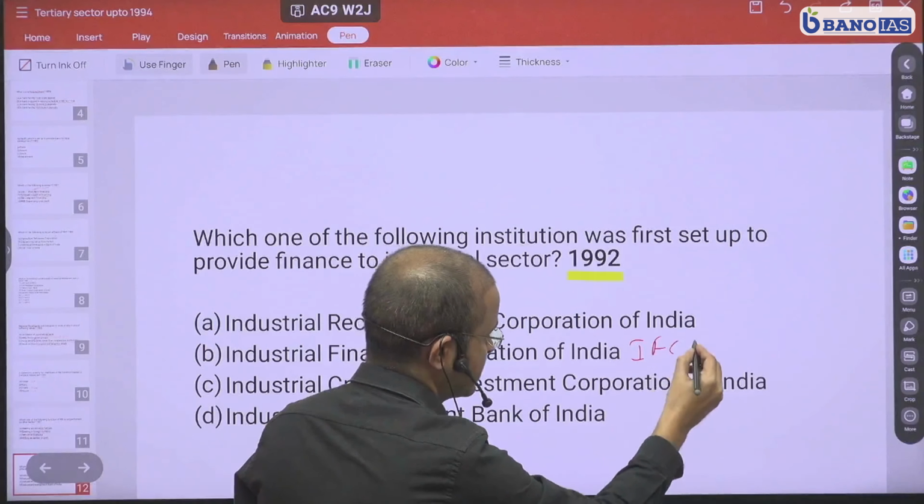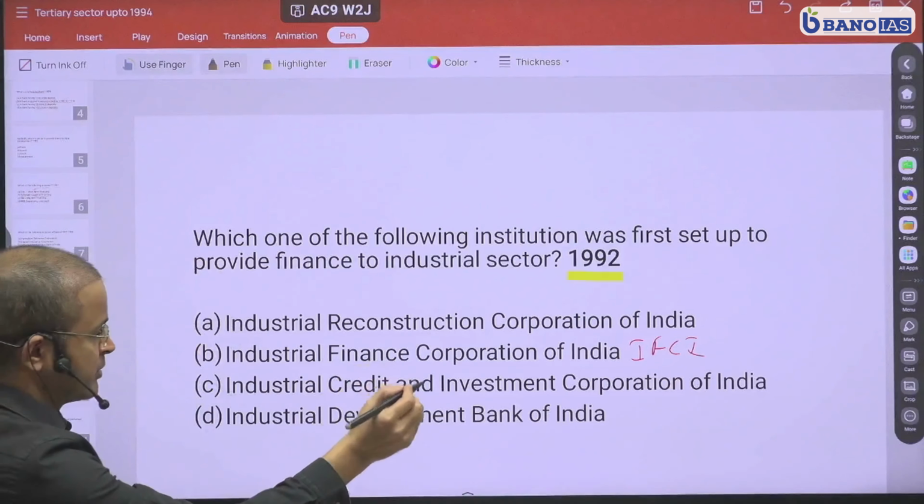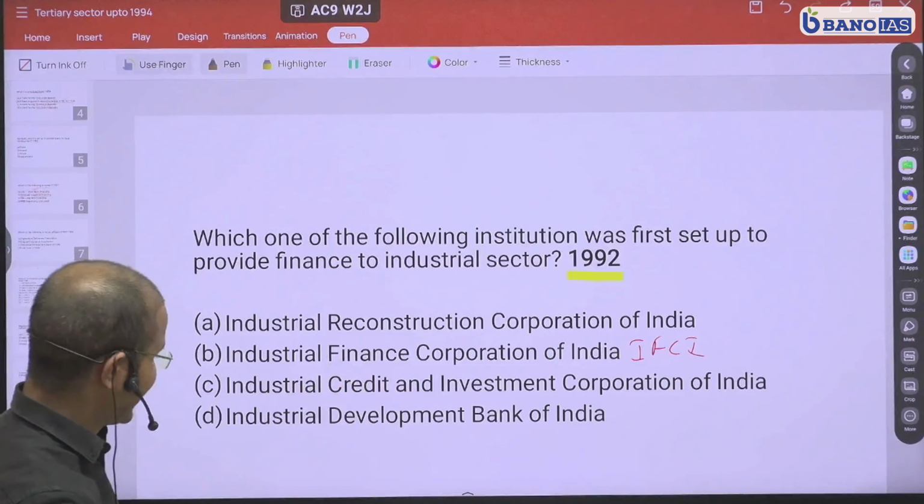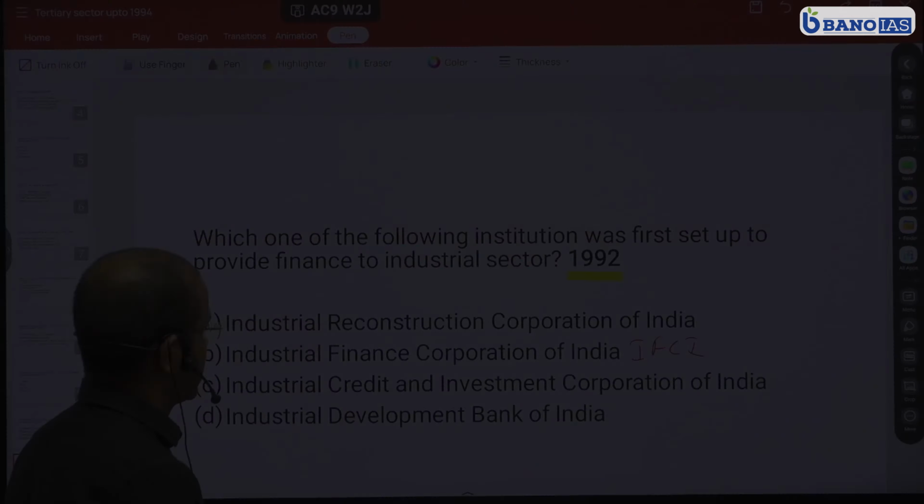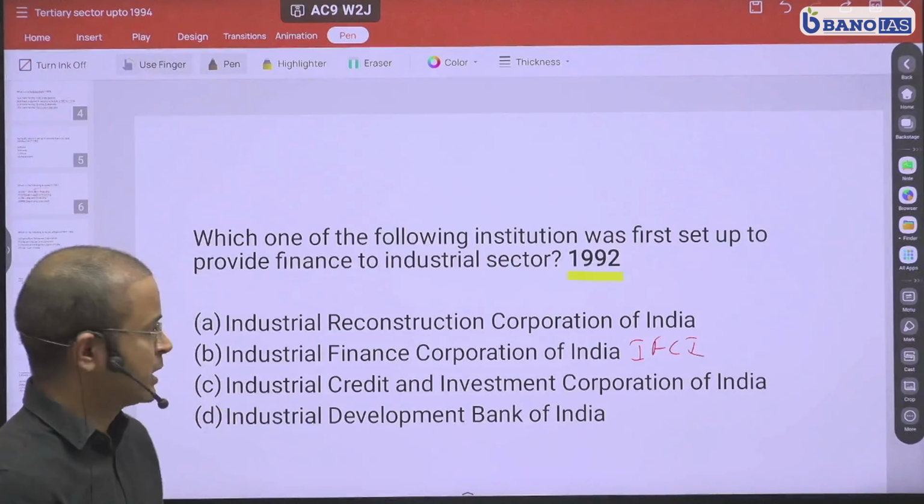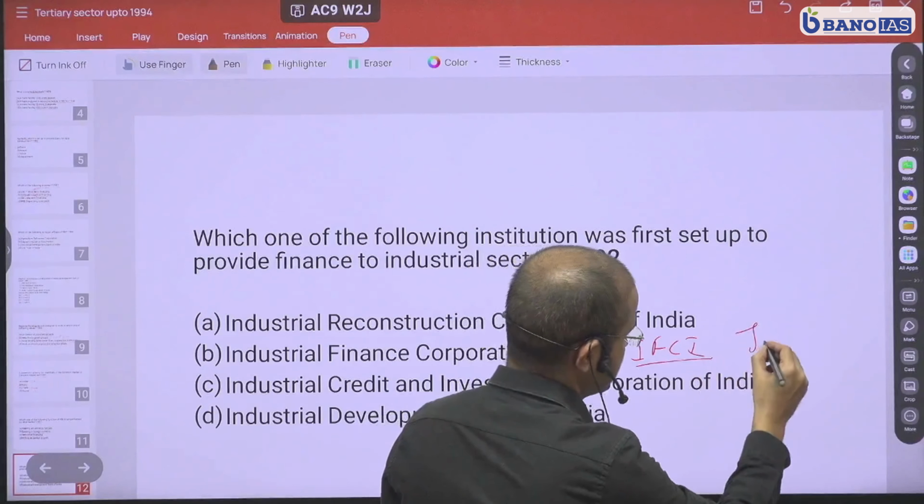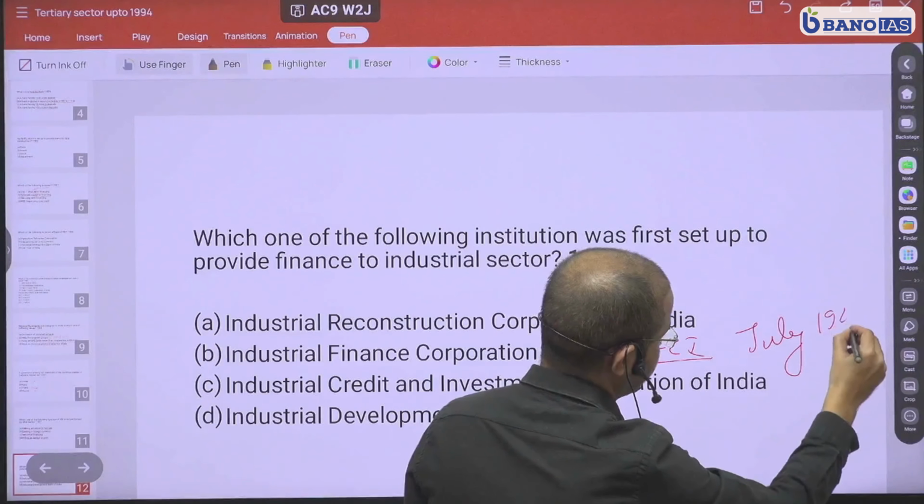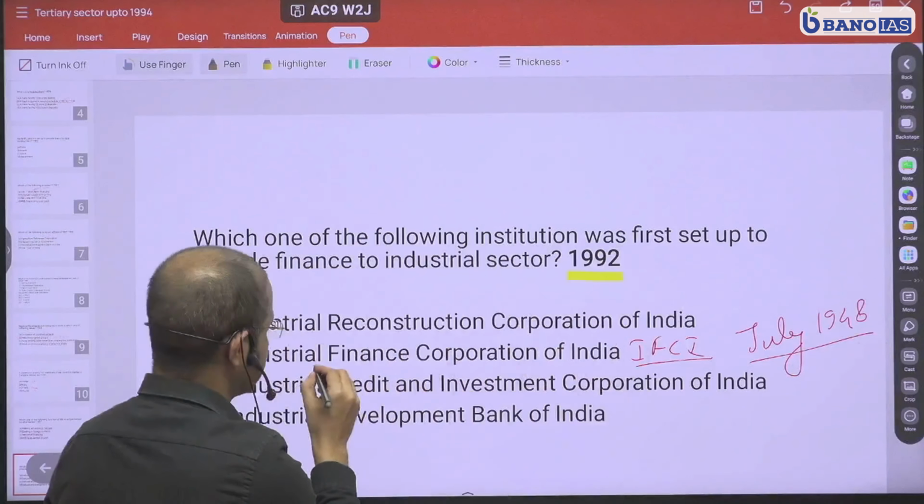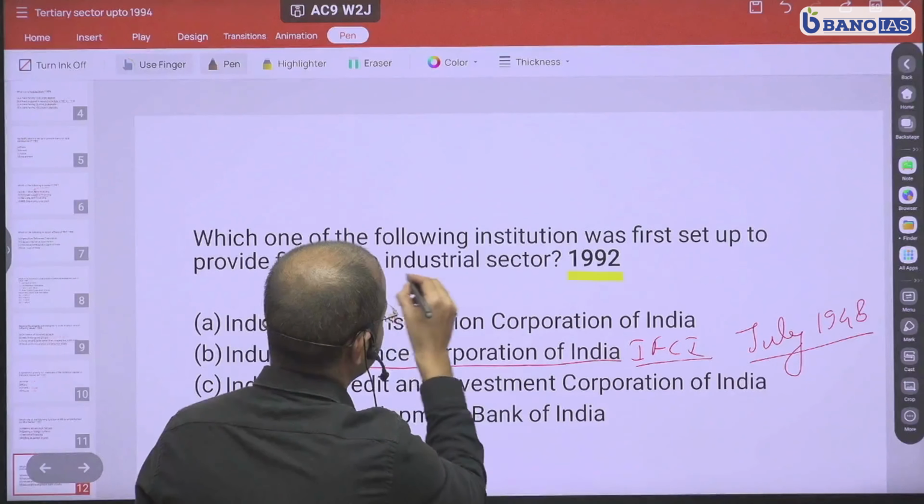You might have heard this name. Industrial Credit and Investment Corporation of India. This is actually ICICI, which later became bank. Then you have Industrial Development Bank of India. So among all these, actually IFCI was set up in July 1948. So this is the earliest institution to provide credit to industrial sector.